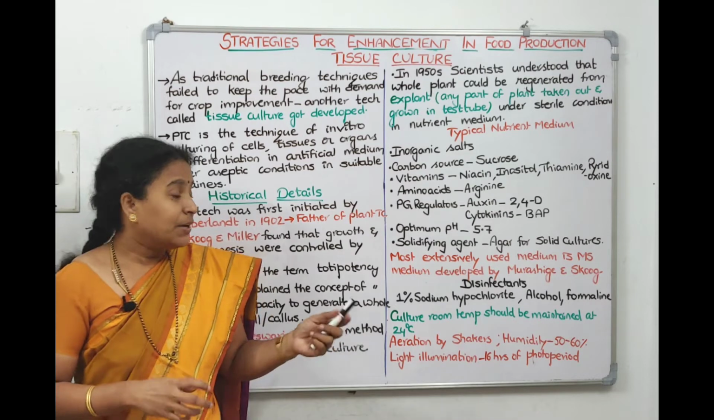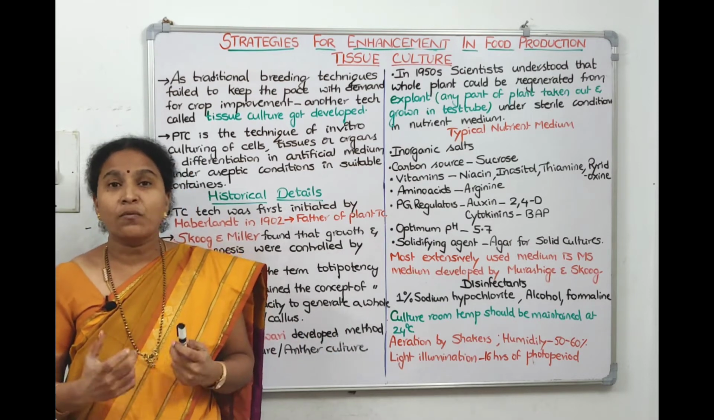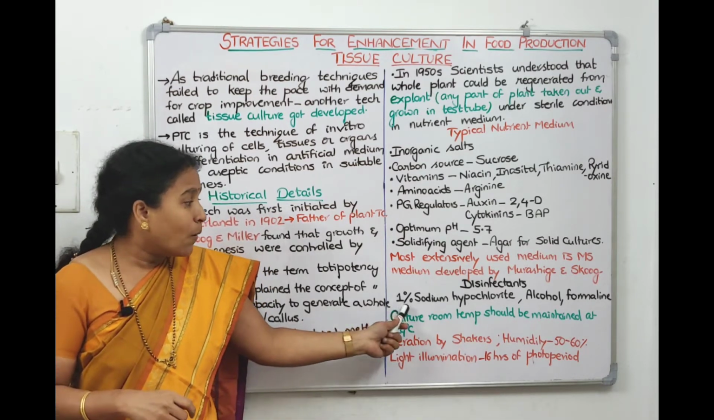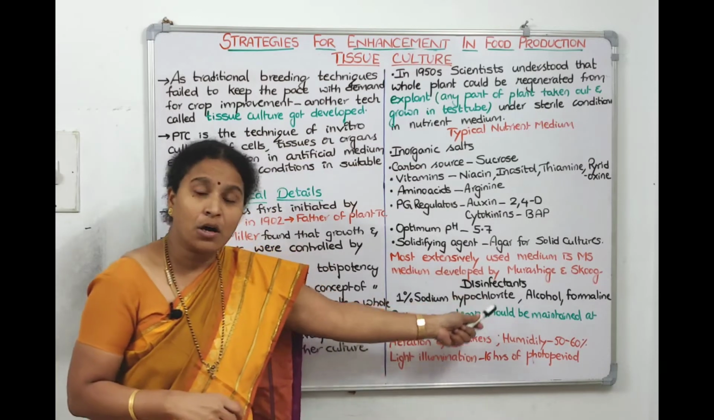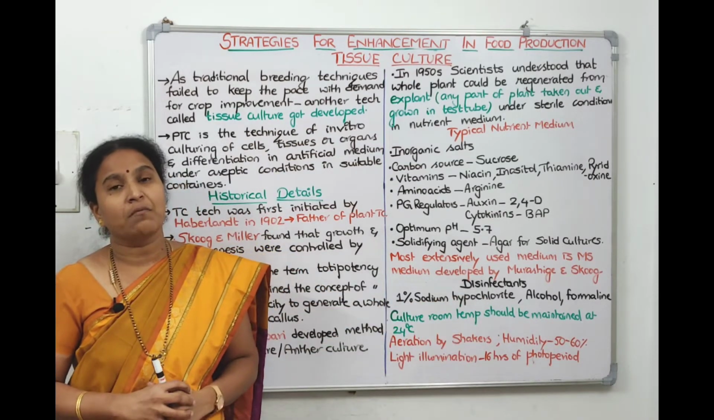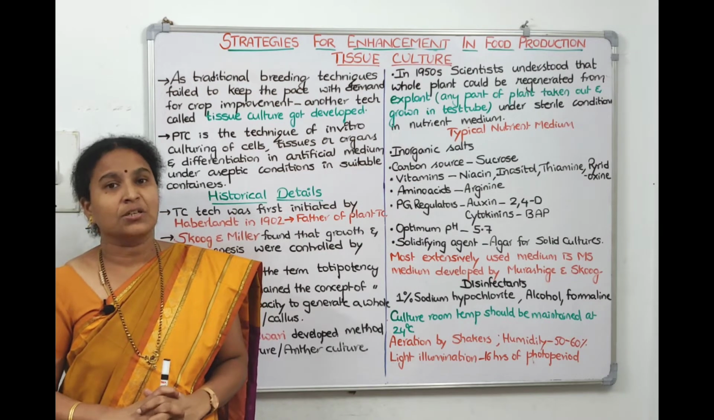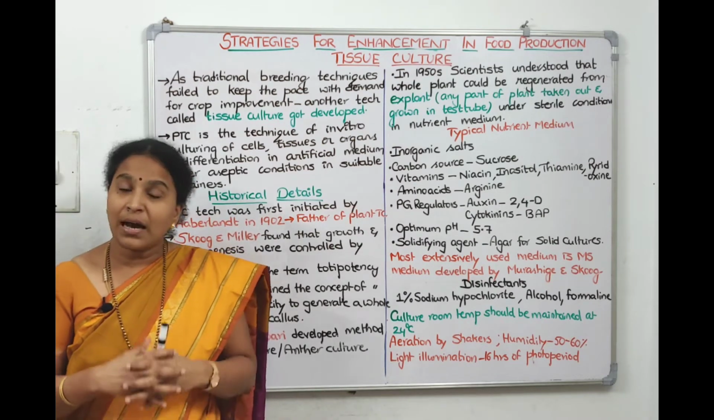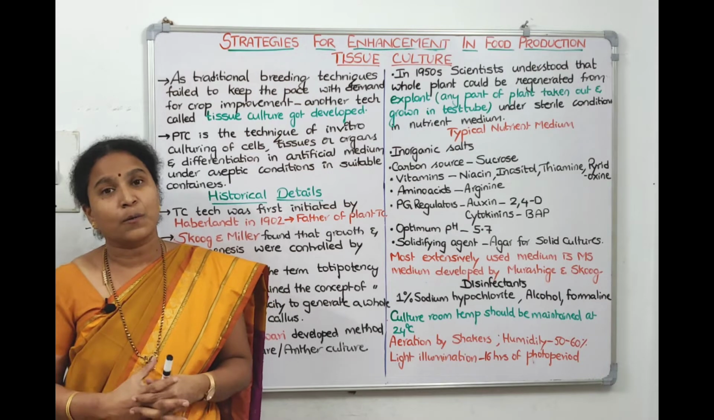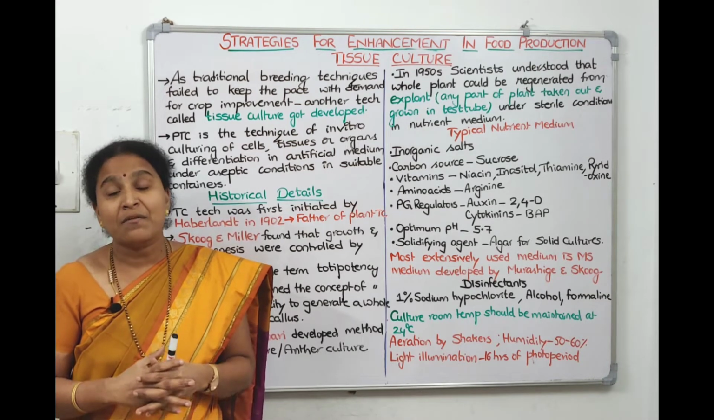Disinfectant, we need to wash it in a chemical, right? So which chemical do we use here? Means 1% sodium hypochlorite or alcohol or formalin solution. We use it as a disinfectant to maintain the sterilized conditions. After that, what are the other requirements which are required for growing the plants in vitro?